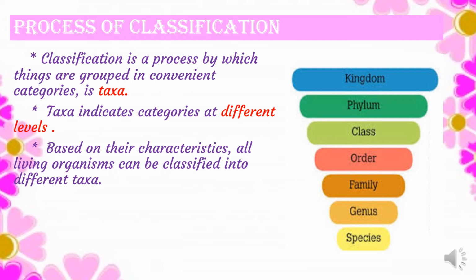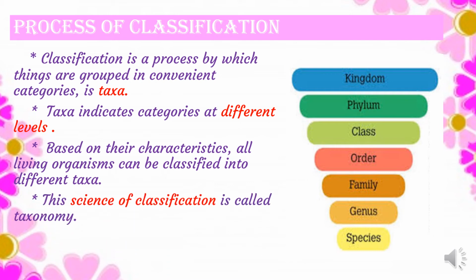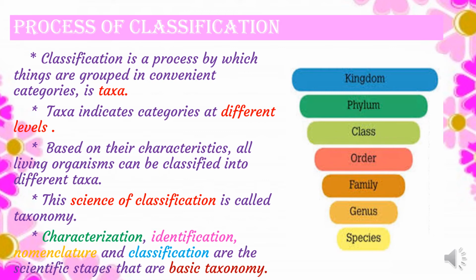Based on the characteristic features, all the living organisms can be classified into different taxa. So once we study the different characters of the organisms, we can group them into different taxa. The science of classification is called taxonomy. So this method by which we are arranging the organisms into different categories or different taxa is called taxonomy. And this is based on characterization, identification, nomenclature and classification, which is the basis for the process of taxonomy.